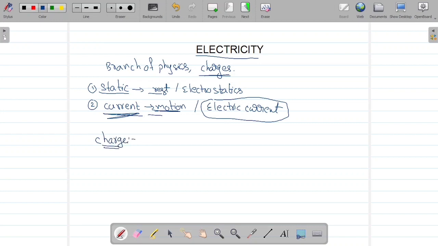Charge is a property of matter. Simply, it is a characteristic property, it is not a fundamental property.